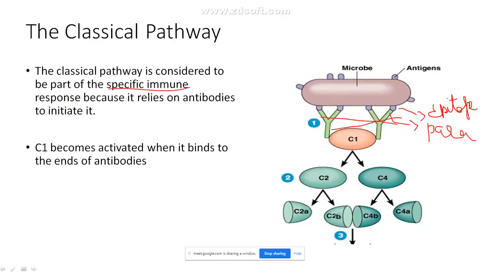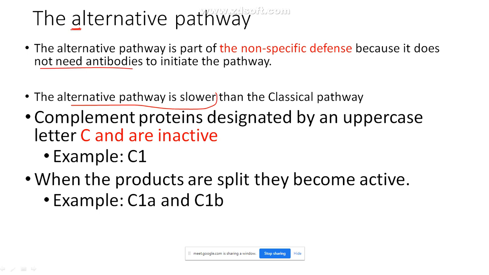Okay, that was C here. Okay. So, it will be broken into two different parts. For example, here they have shown C2, it gets broken into C2A and C2B. Now, what happens? Now, we told there are many proteins. Now, if activation of one complement will trigger the activation of all other proteins.